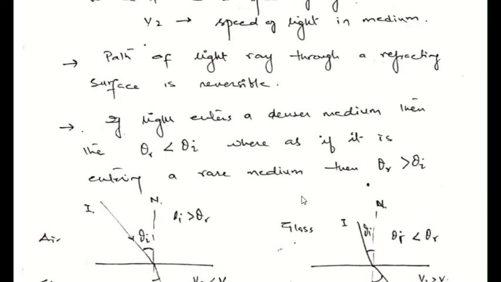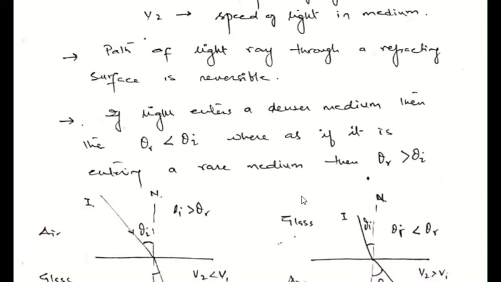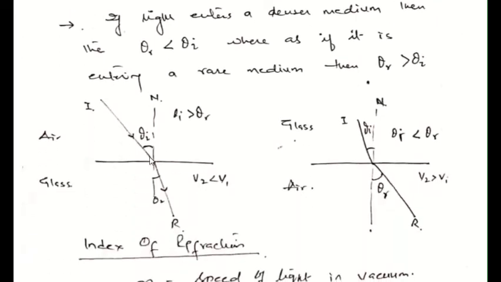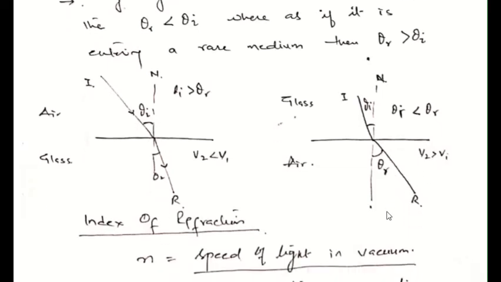It means that it will bend away from the normal. So this is the case when we have air to glass, rare medium to denser, it is bending towards the normal. Glass to air, the incident ray is from the glass, so it is bending away from the normal over here.